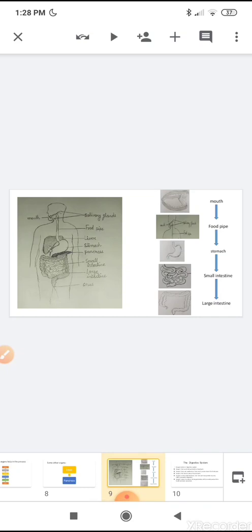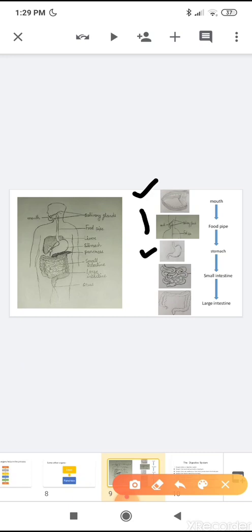So we have seen that digestion starts from the mouth, then it passes into the stomach through the food pipe, then food is transferred into the small intestine where complete digestion occurs. Then undigested food passes into the large intestine.